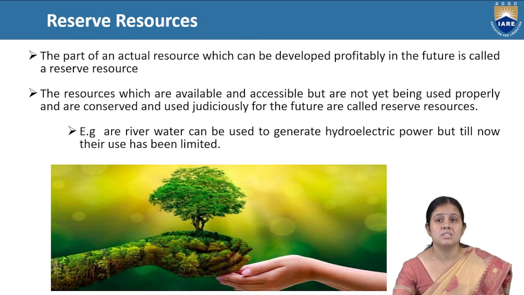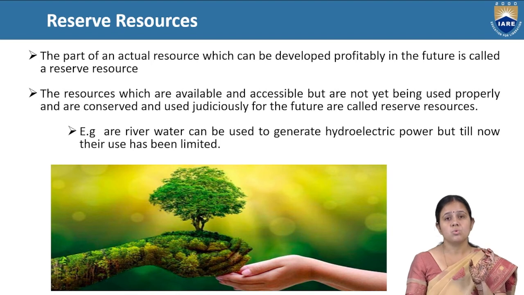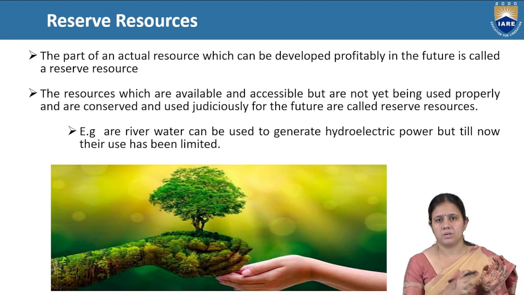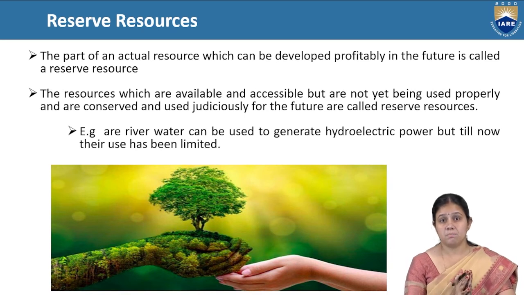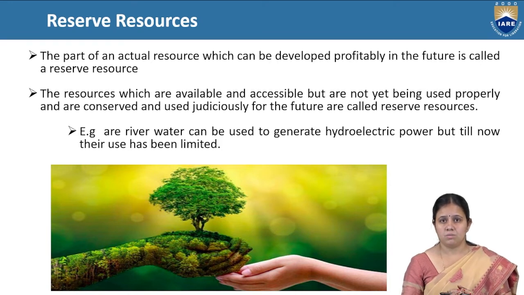Its example is river water, which can be used to generate hydroelectric power, but till now there has been limited technology. So this is called a reserve resource. River water is a very good source of hydroelectricity. If we use river water for the production of hydroelectricity, our dependency on coal for thermal power plants for electricity will be reduced.